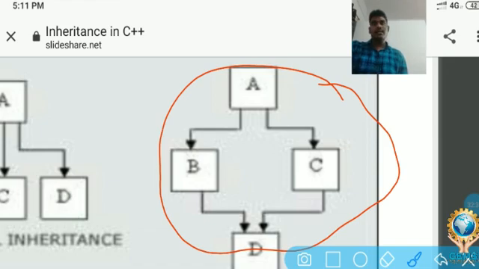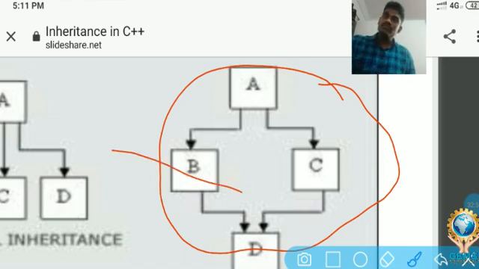So intermediate subclass to subclass. When the order is like that, when the relation is like that, when the properties are accessed in this manner, this type of inheritance is called hybrid inheritance. We are going to see each and every type of inheritance in a detailed manner.